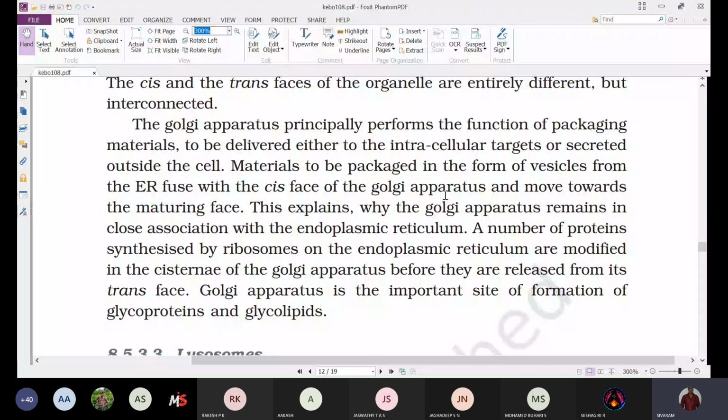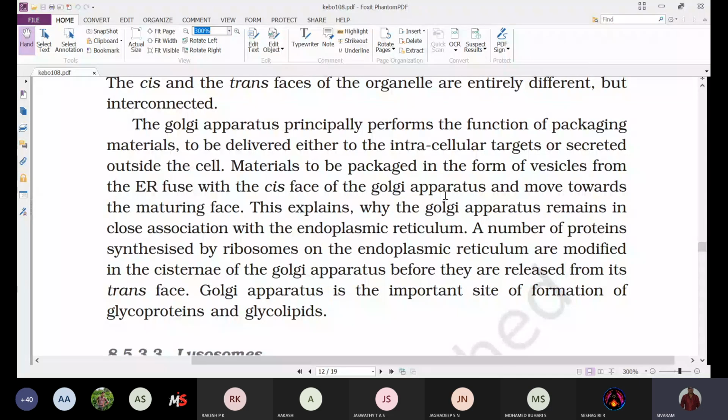Whatever substances are synthesized inside the cell are transformed into active forms in the Golgi complex, and they are released to the cell.